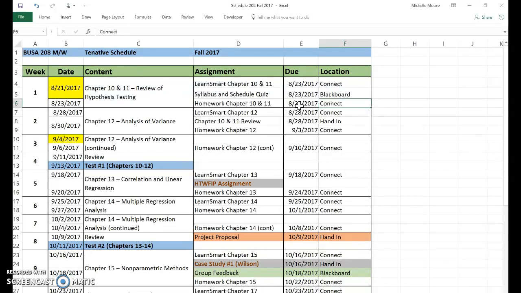There are a few other assignments that show up during class. This week, because we're canceling class on Monday, I have the syllabus and schedule quiz, so we don't have to go through everything in class. That's due before class on Wednesday. A couple other things that we have: a review that we're going to work on this next week will be due the following week when we come back.